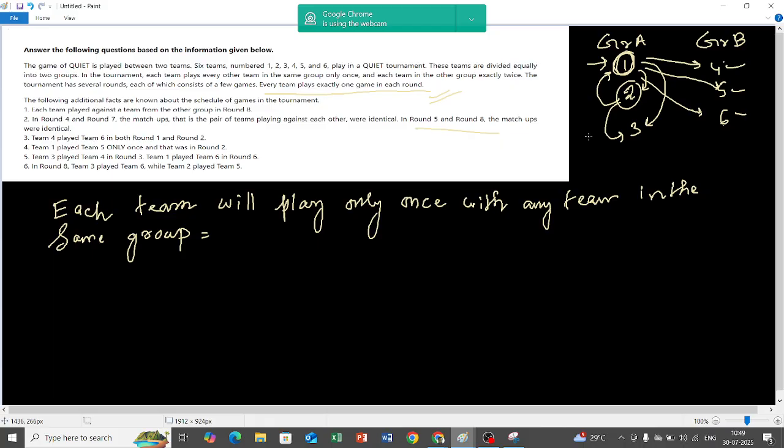So how many rounds can one team have with the teams in the same group? Can you tell me? How many rounds can one team have with the teams in the same group? 2. Right, 2 rounds.